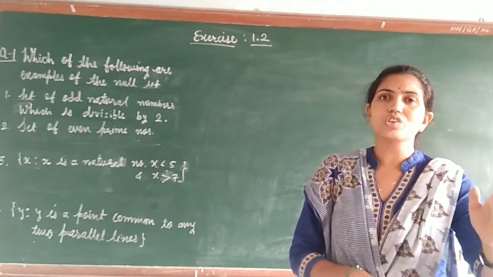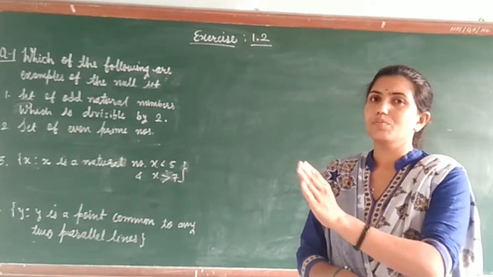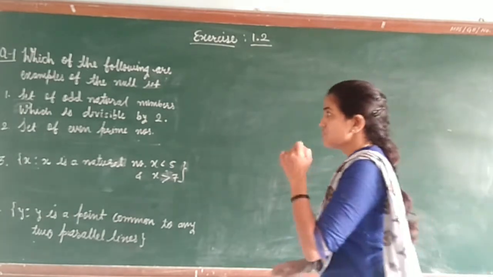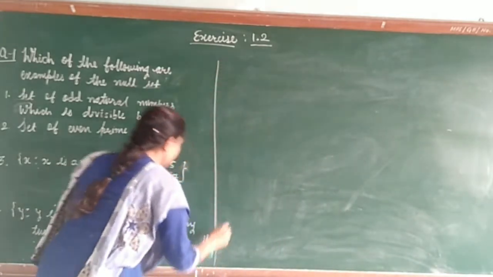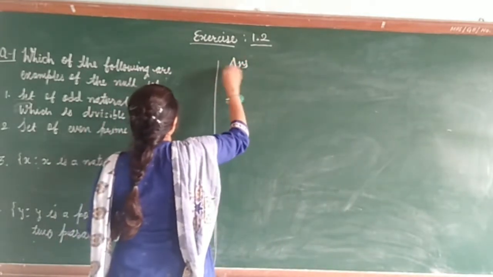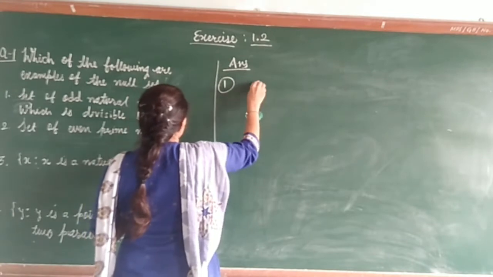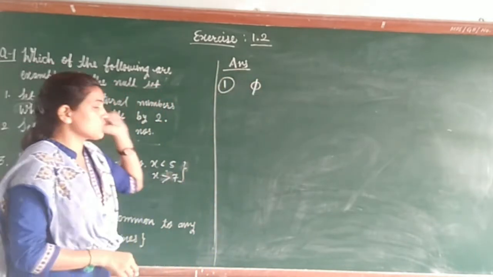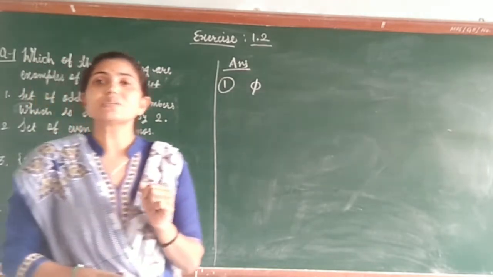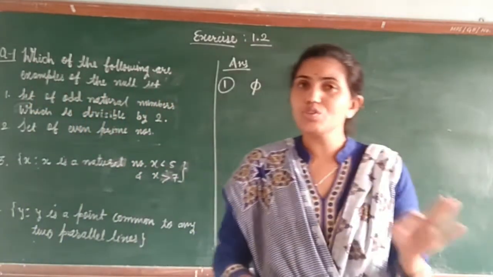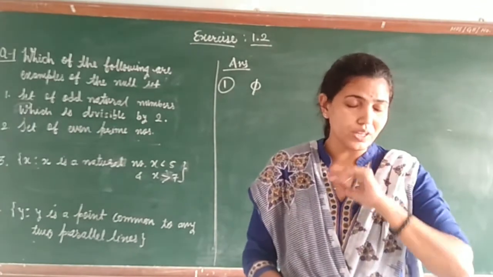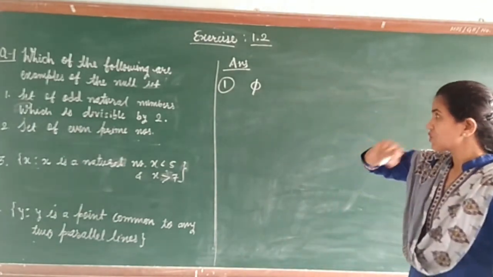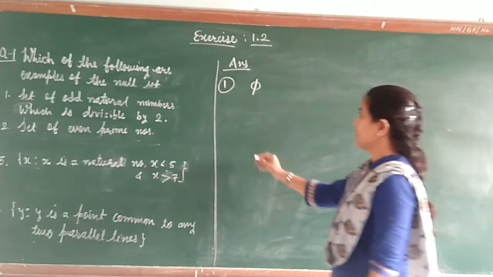There is no odd natural number which is divisible by 2. That means the first answer is a null set. So the set of odd natural numbers divisible by 2 has no element, and this set is indicated by phi.